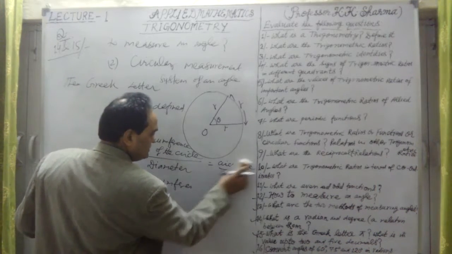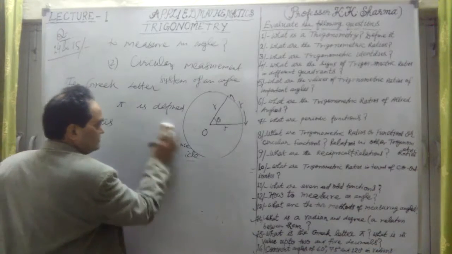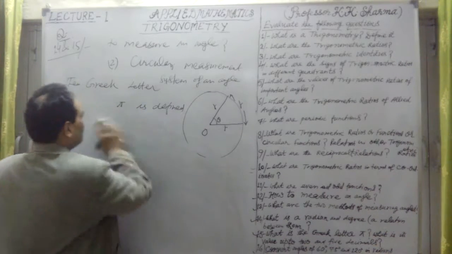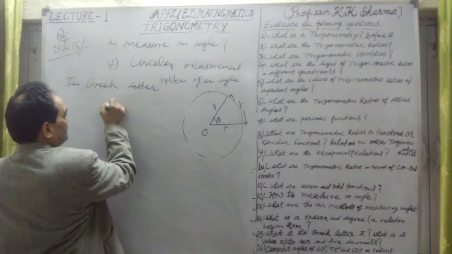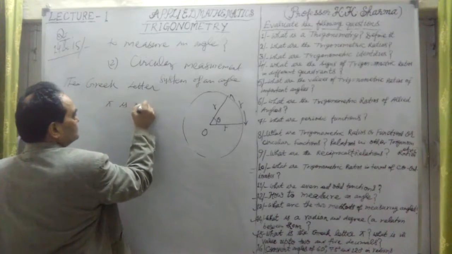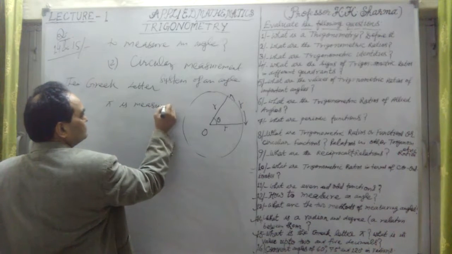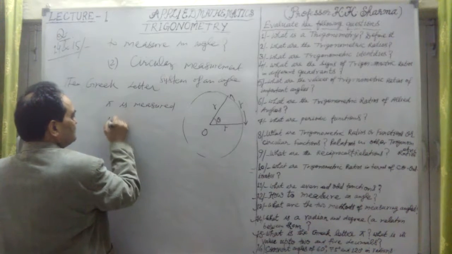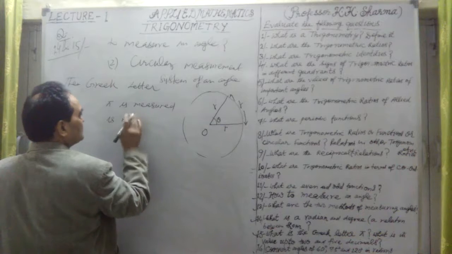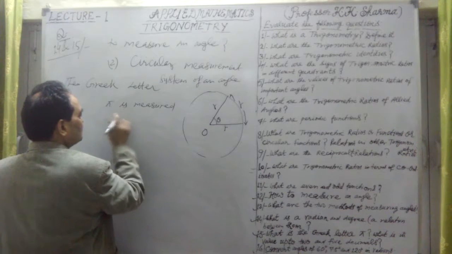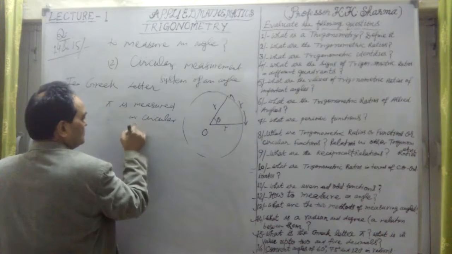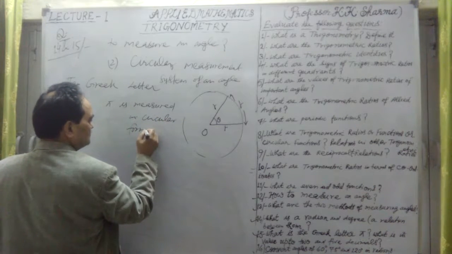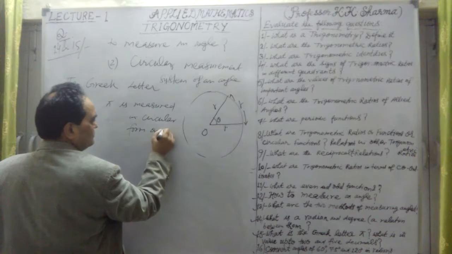Now pi is measured in radians, and what is the value of pi? Let me define that also. Pi is measured in circular form or system, or in radians.